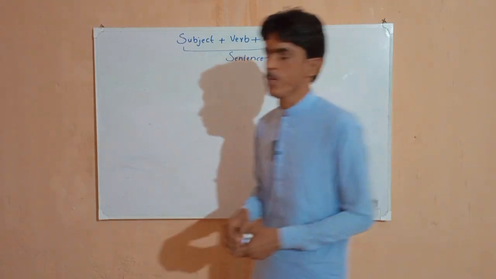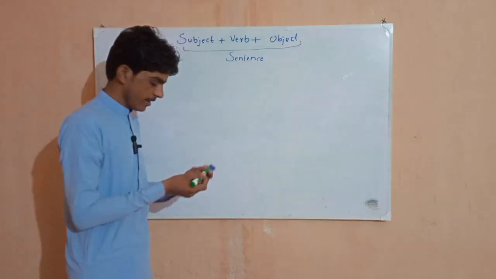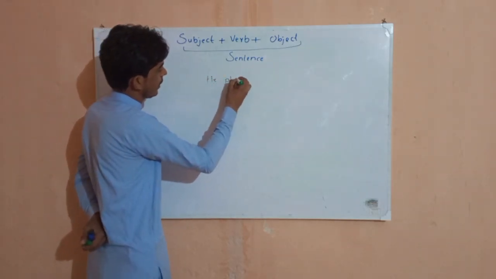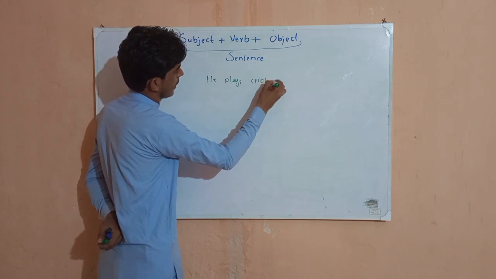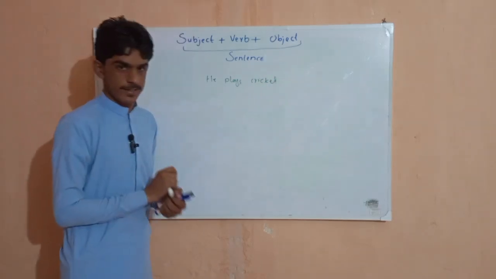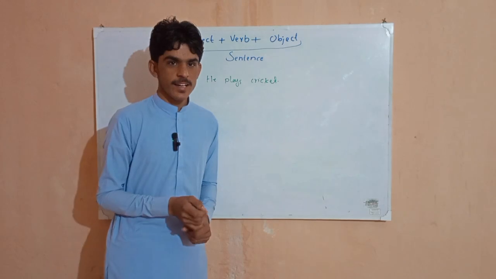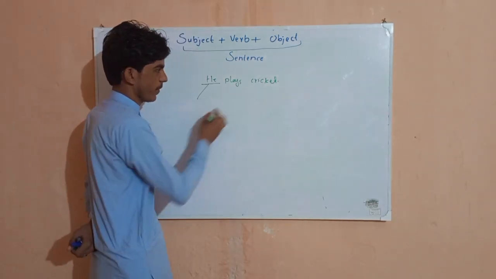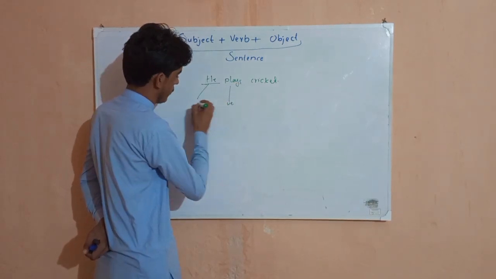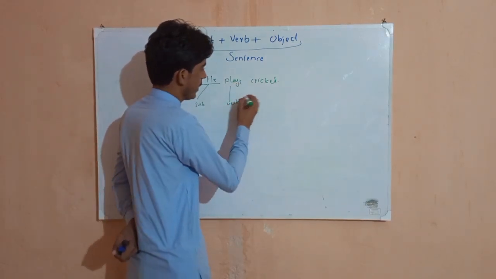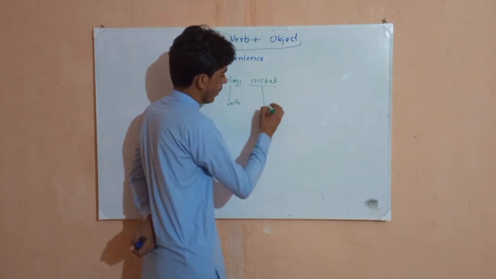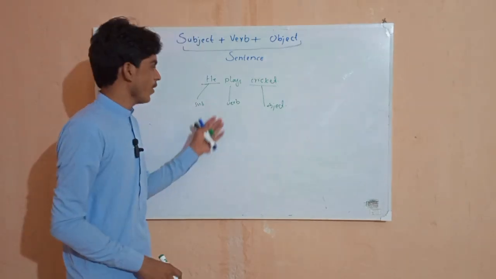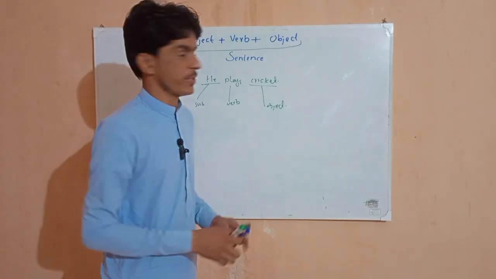Subjects, verb, and objects. Let's see an example. First of all, if I say here, he plays cricket. He plays cricket. So, वो क्रिकेट खेलता है. So here, where is our subject? He is our subject pronoun. Plays is our verb. This is our subject, this is our verb, and cricket is our object.